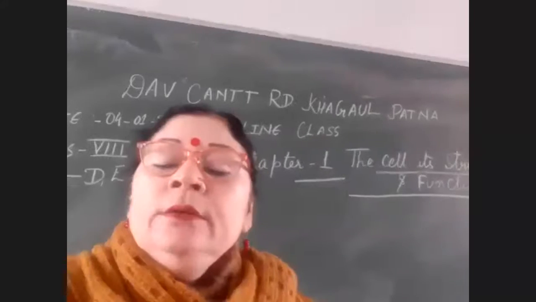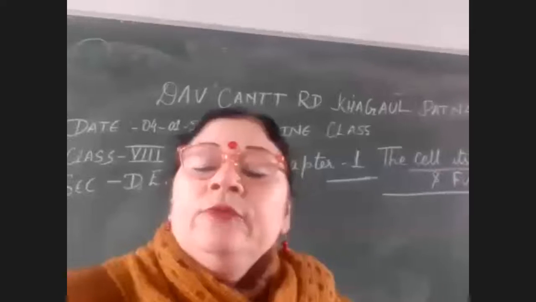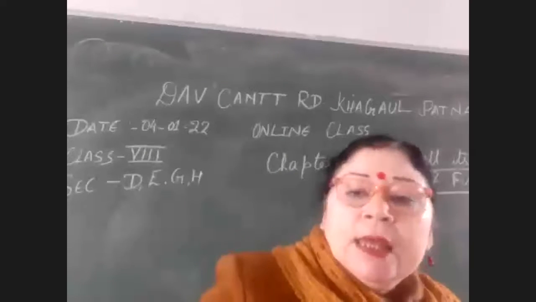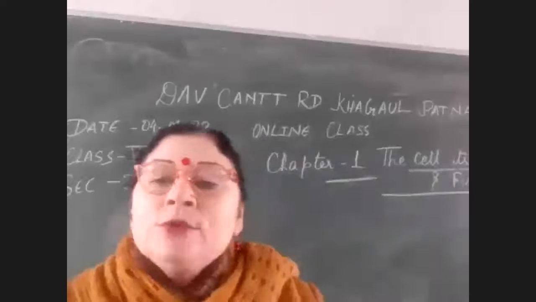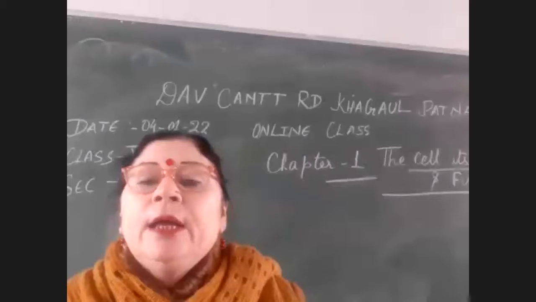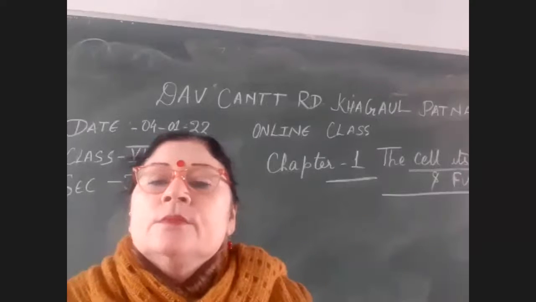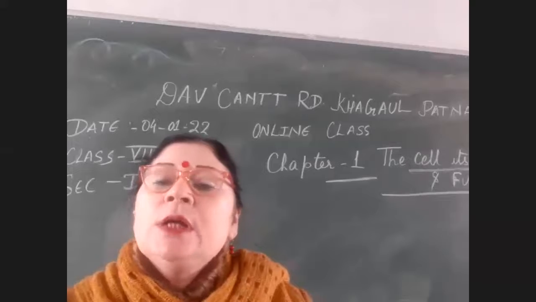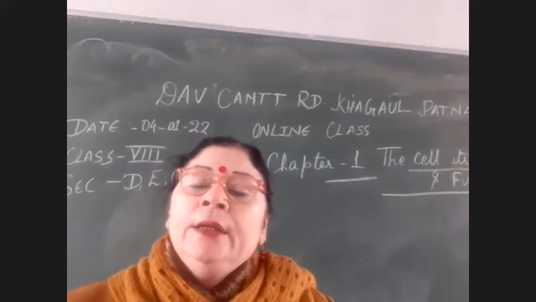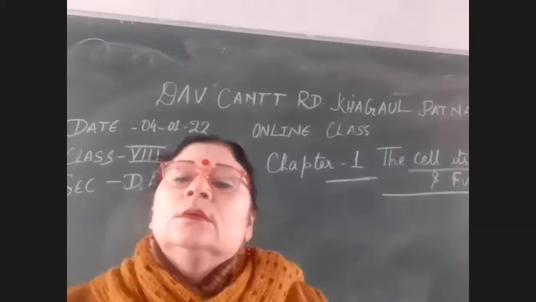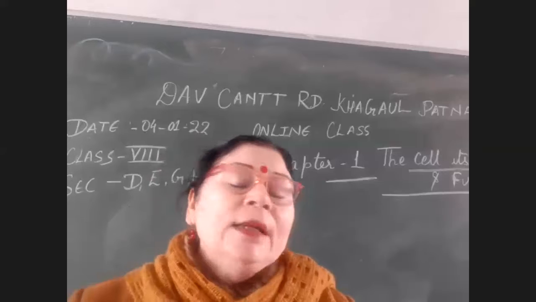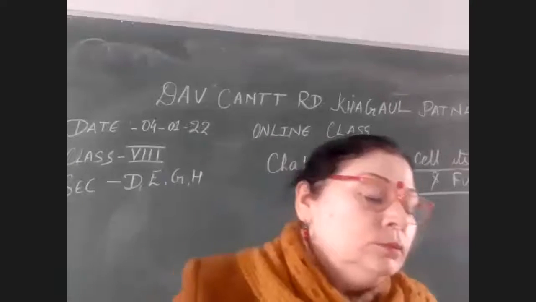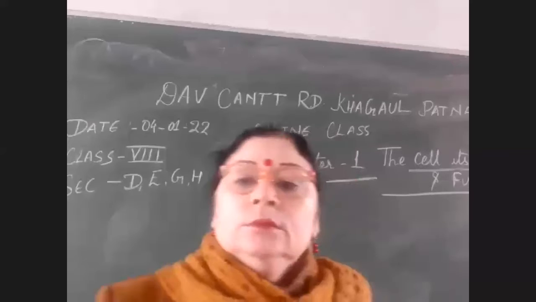Now children, give the name of a single cell which you have observed with your naked eye. Hen's egg. A hen's egg represents a single cell, easy enough to be seen with the naked eye. What are the different parts over there?